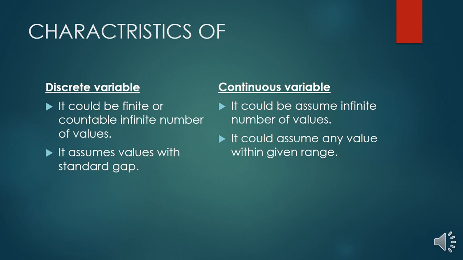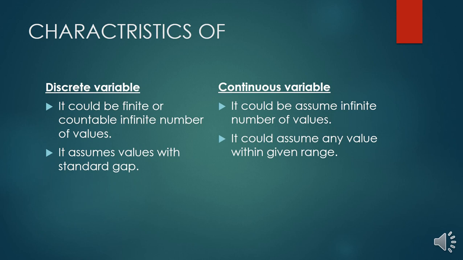But a continuous variable could assume an infinite number of values. Infinite number of values means those values which cannot be counted, uncountable. So the first difference is that in a discrete variable values will be finite or countable, but in a continuous variable values will be infinite. And the second characteristic is that it assumes values with a standard gap.